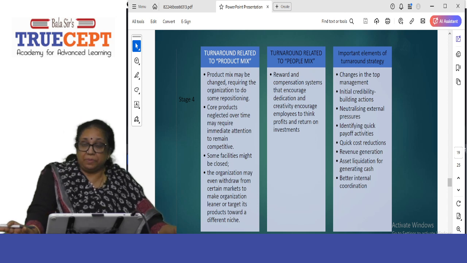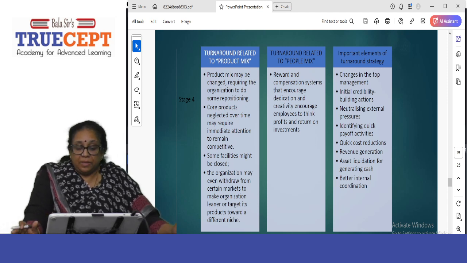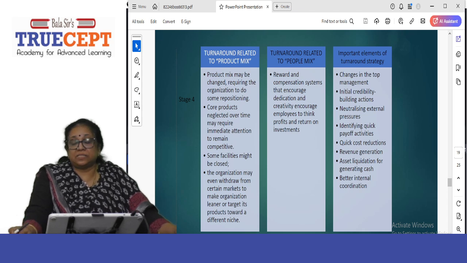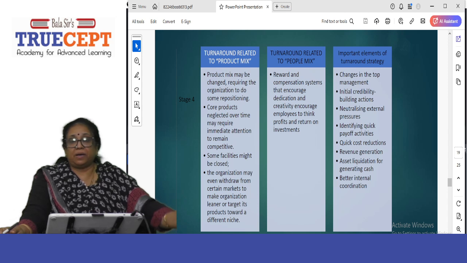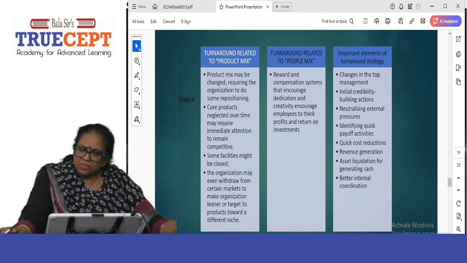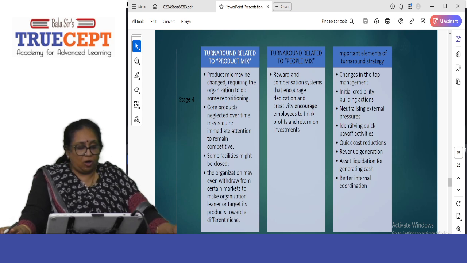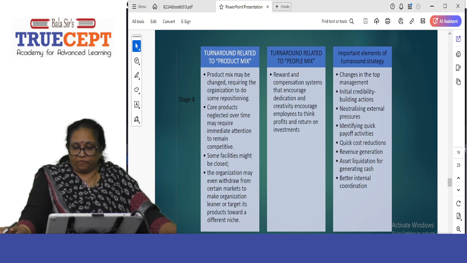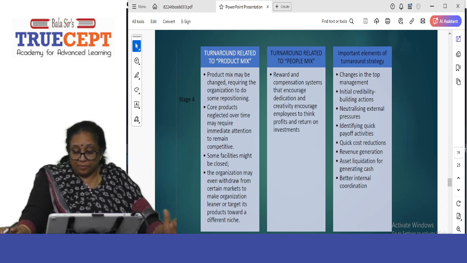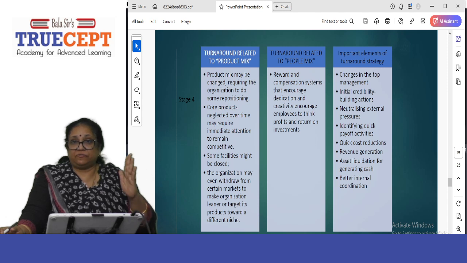Some facilities might be closed. This is cost cutting. The organization may even withdraw from certain markets, maybe certain regions, supposing the market in Kerala is not functioning. Shut it down. You don't have to be kind about it. If your organization has to survive, cut it off. The organization may even withdraw from certain markets to make the organization leaner or target its products towards a different niche.